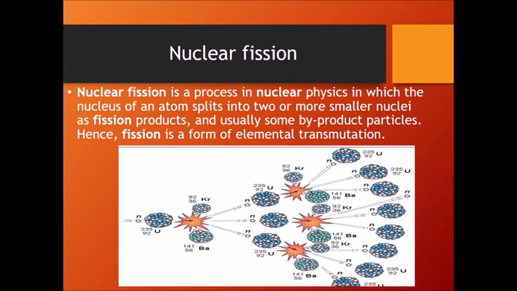Now imagine if you're getting this kind of reaction happening, it is very fatal. If this reaction is not controlled, it becomes an uncontrolled chain reaction, which is what actually happens in a nuclear bomb. So when a nuclear bomb is released, basically an uncontrolled chain reaction happens, and that is why it destroys a larger area. Whereas this can be controlled also. This reaction can be controlled in laboratories, and all developed countries are using this technique to produce electricity.